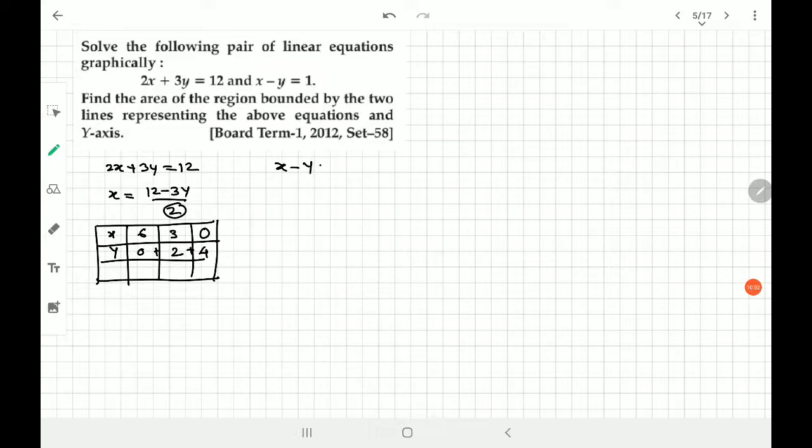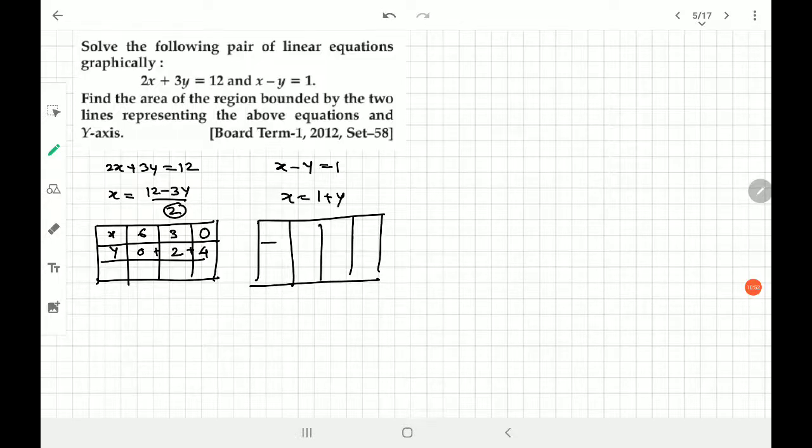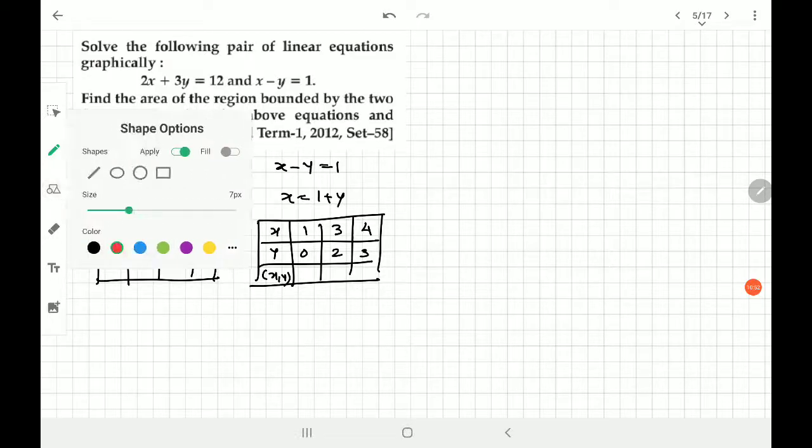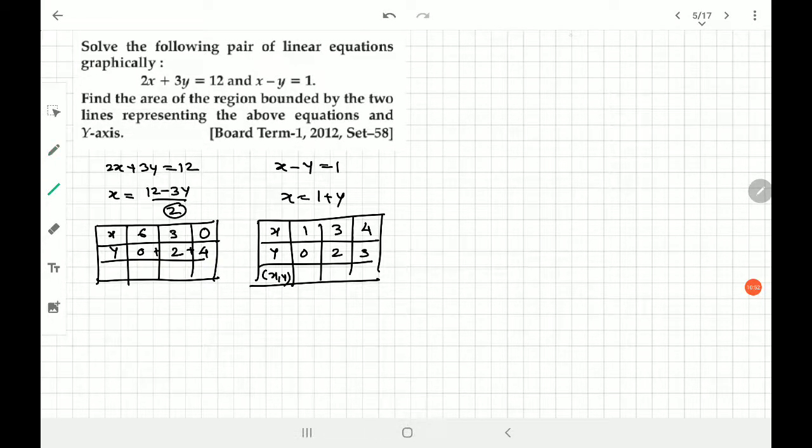So x minus y is equal to 1, I can go for x again. x is equal to 1 plus y. And this time it is very simple, not a big deal. Easily I will get the answer. x, y and x comma y, you know that. So if I choose y value 0, x is 1, y value 2, x is 3, y value 3, x is 4. And now I can draw the graph easily. Quickly I'll draw the graph of it.